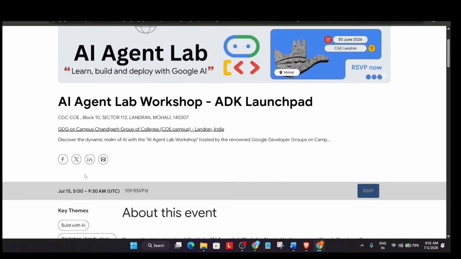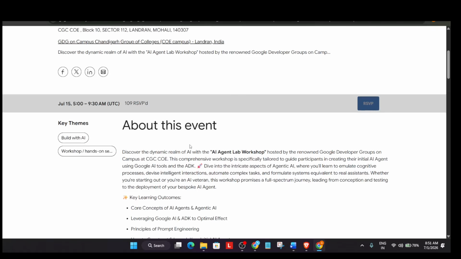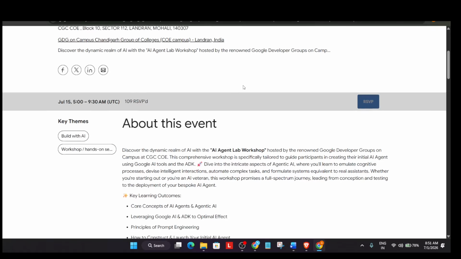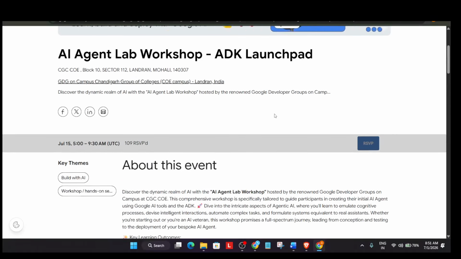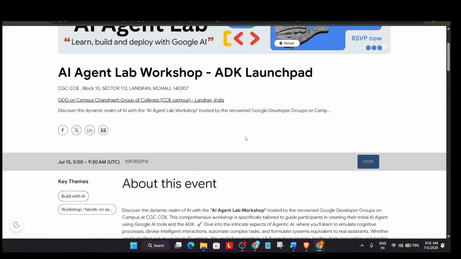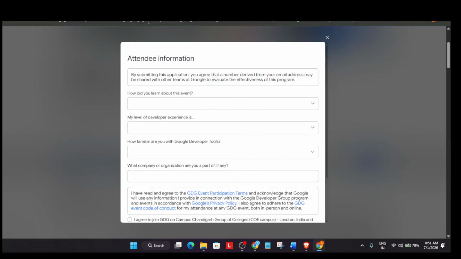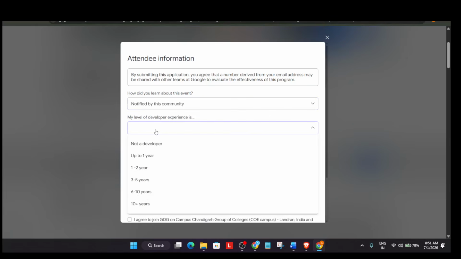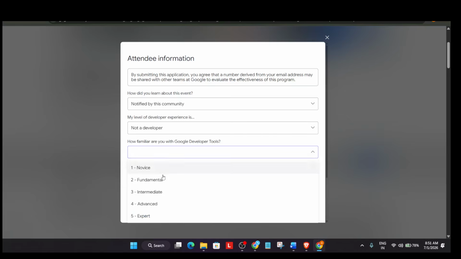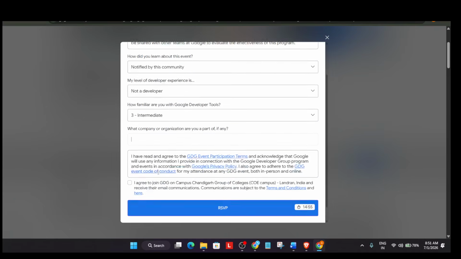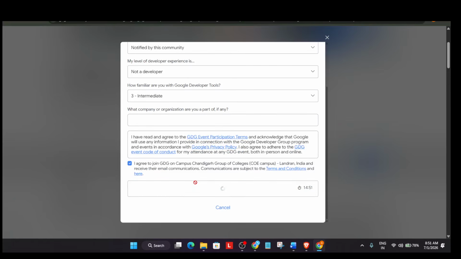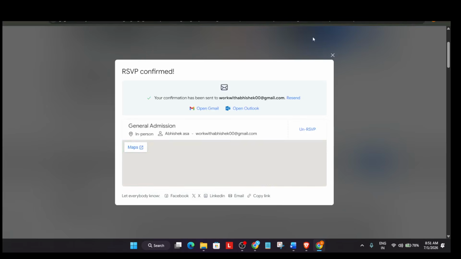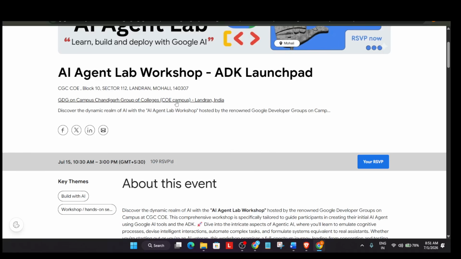Here you can see they have mentioned the campus also, and around 109 people have already registered for it. They have shared the agenda and timings over here. So how to RSVP? Wait for the page to load. It will load properly. Then you have to click on RSVP. Mention your details one by one, and simply click on this checkbox. If it is compulsorily asking for a company name, you have to mention your college name, and it's done. This is how simply you can attend the event.